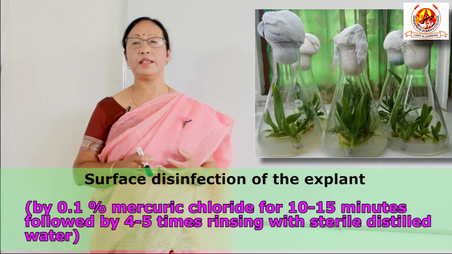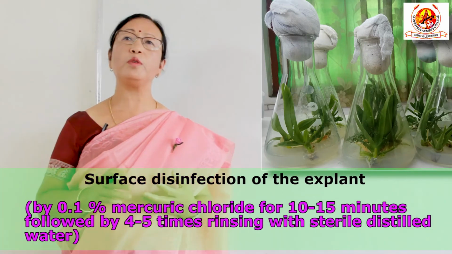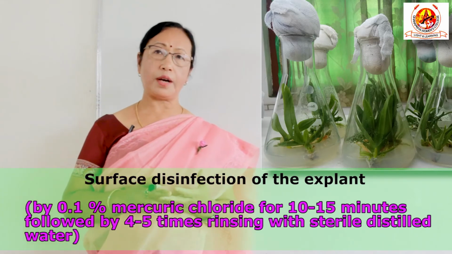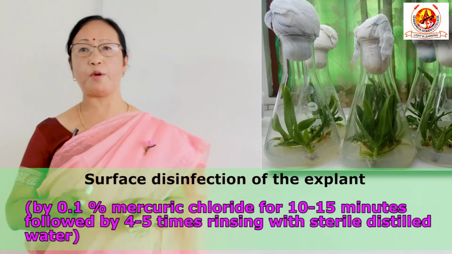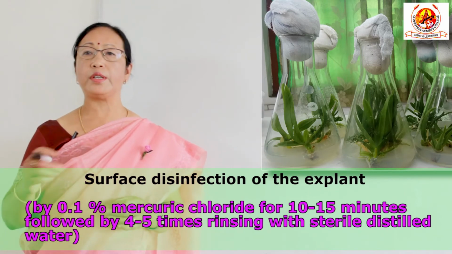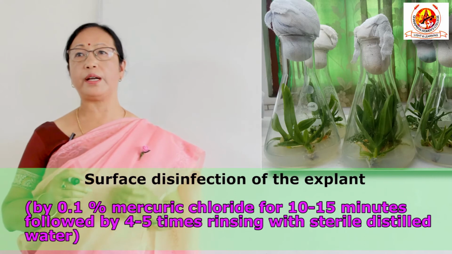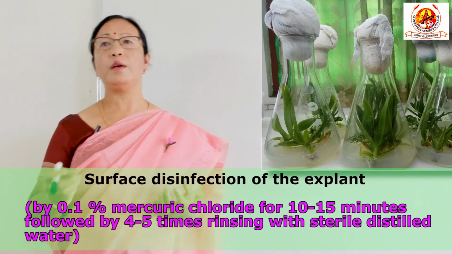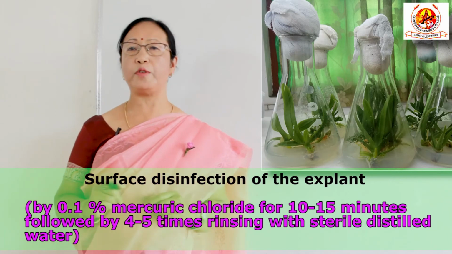Generally mercury chloride is used, 0.1%, and the time depends on the type of explant which we have to take. Soft explants can be treated for only 10 minutes, but if it is very hard and woody, then we can treat it for longer periods, say for example 15 minutes. So the range is 10 to 15 minutes.